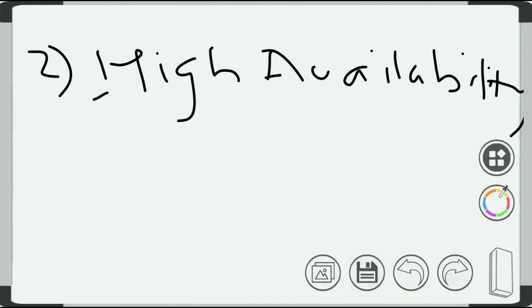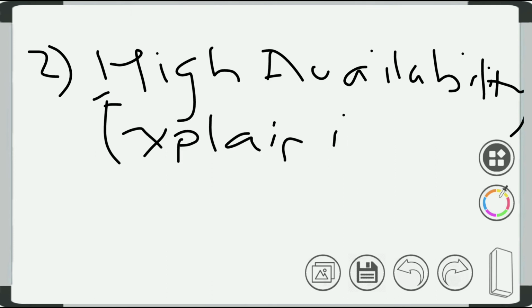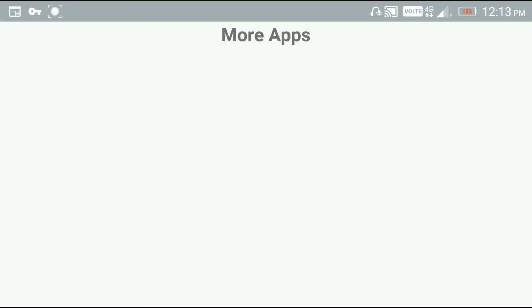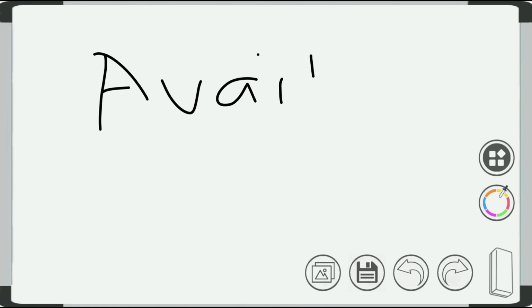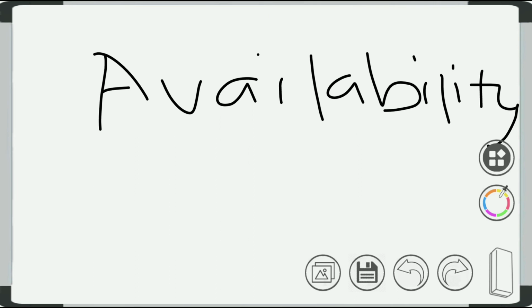Explain in detail. So in this, basically we have to explain what exactly high availability is. Before understanding high availability, we have to understand what exactly availability is. Availability can be defined as the availability of services